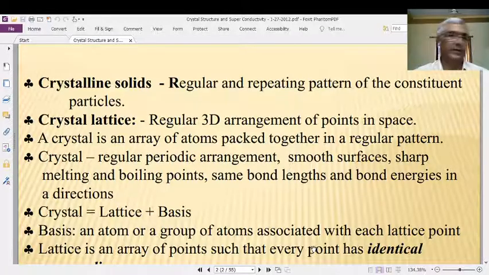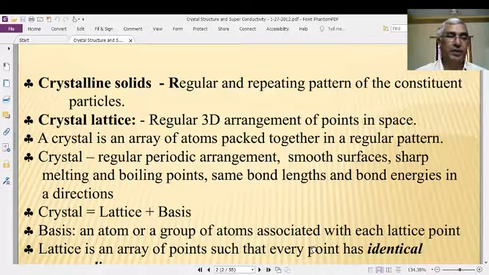On the other hand, in some solids, these atoms or molecules or ions are not arranged regularly. It means that the distance of separation between the constituent particles in a particular direction is not constant, is not the same.